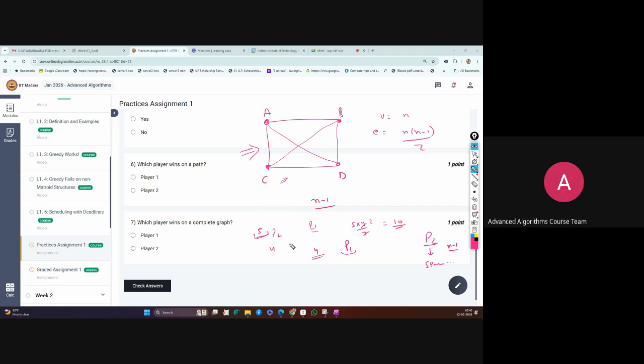After four edges, all the remaining six edges make cycles, so P1 has to remove all six edges plus one more edge to make it disconnected.